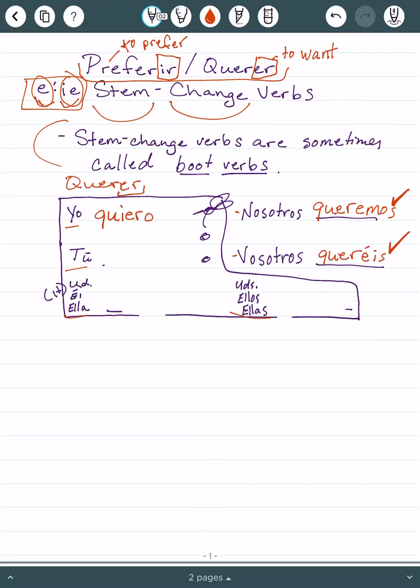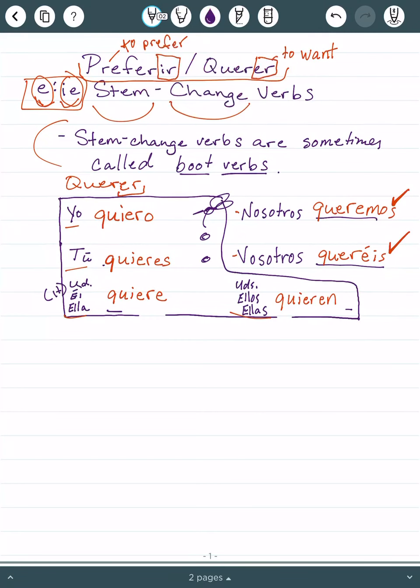And then to say you want, because it's a stem change verb, it won't be queres like we had. Change that E to IE. And then add your ending. Quieres. For he or she wants, or you or it, instead of quere, that won't work. It's a stem change, E to IE. Change that E to IE, and then add your ending. Quiere. Queremos and queréis, we said are correct. For this other one, it is also going to be a stem change. Quieren. And that's how you say they want, or you all want.